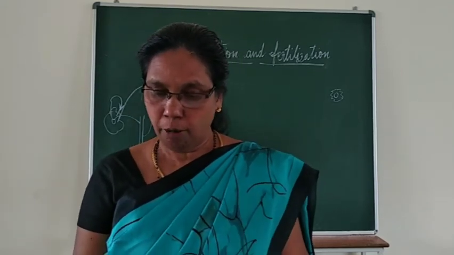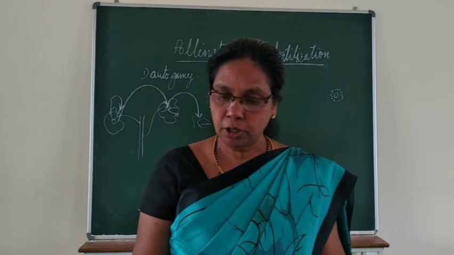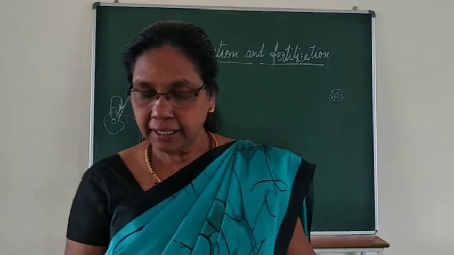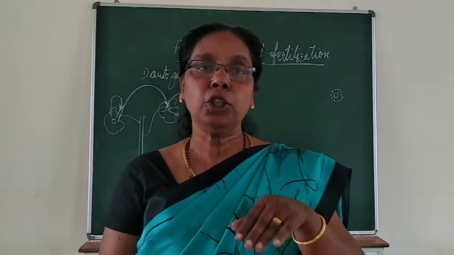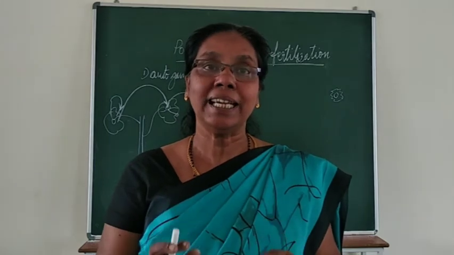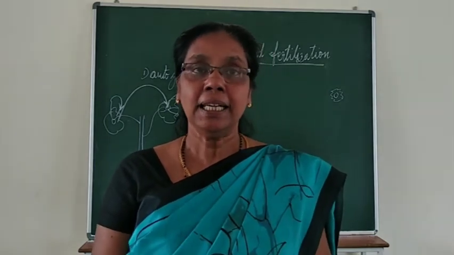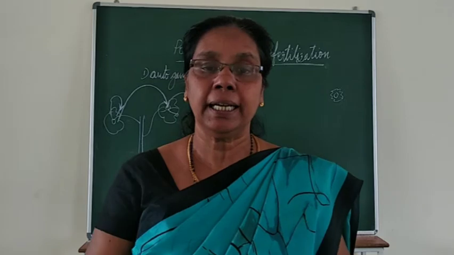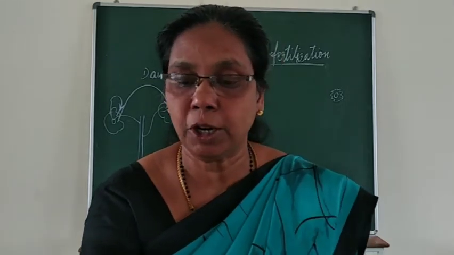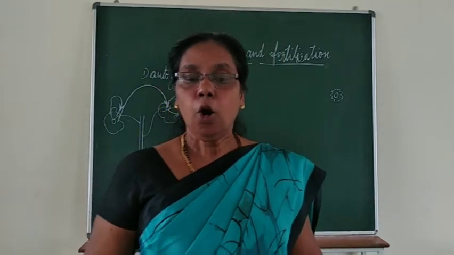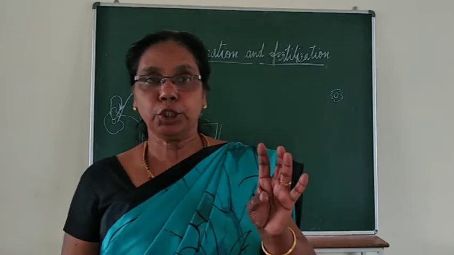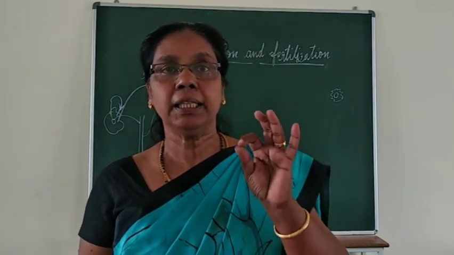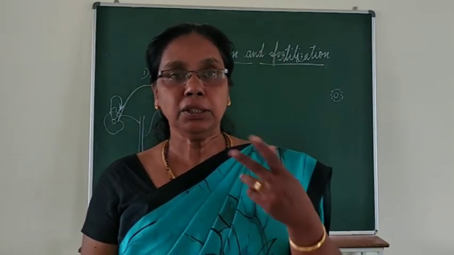Next one is homogamy, where the anther and the stigma both mature at the same time. Anther as well as stigma maturing at the same time is called homogamy. So bisexuality and homogamy, these are the two conditions which favor self-pollination.